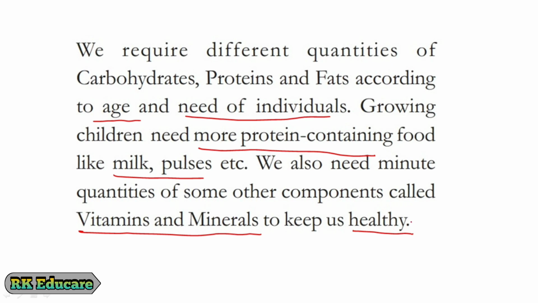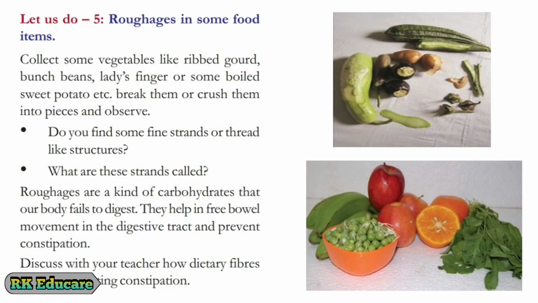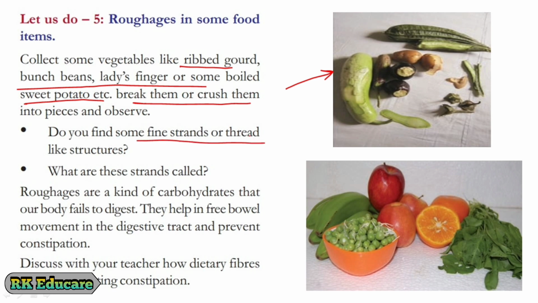Now let us learn what are roughages. Collect some vegetables like ribbed gourd, bunch beans, lady's finger or some boiled sweet potato, etc. Break them or crush them into pieces. Whenever we observe, there are fine strands or thread-like structures. These thread-like structures are called dietary fibers or roughages. Roughages are a kind of carbohydrates that our body fails to digest.